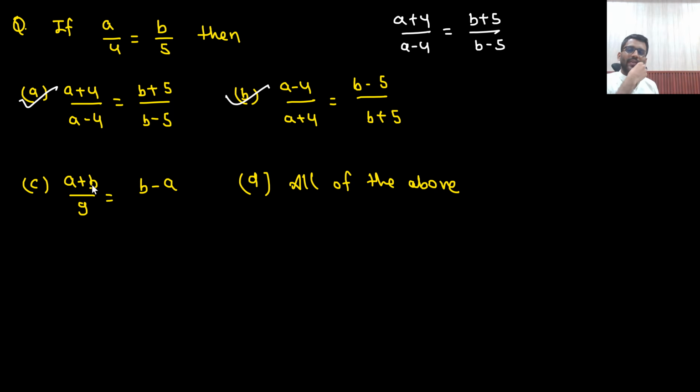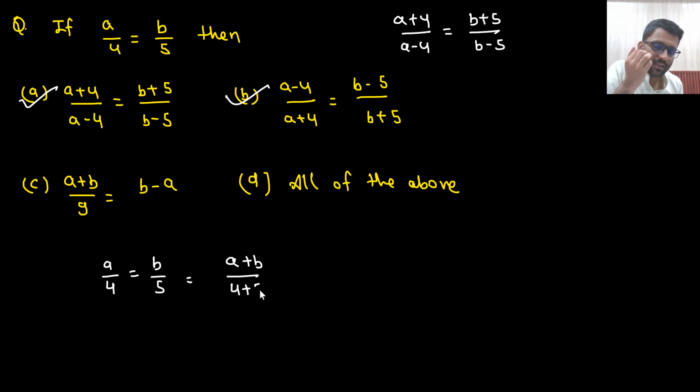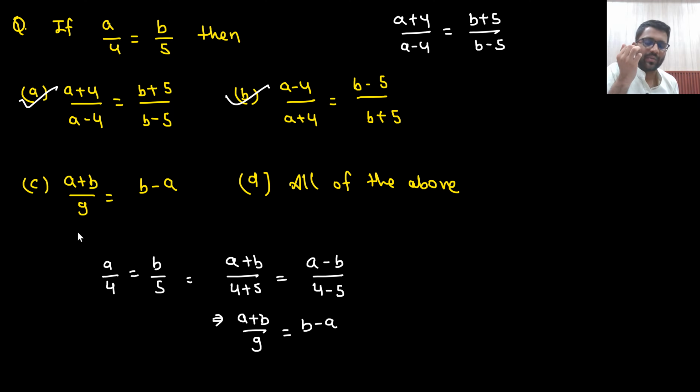How will you get this one? So A by 4 is equal to B by 5. Then what happens? A plus B divided by 4 plus 5 is equal to A minus B divided by 4 minus 5. So from here what did you get to know? That A plus B by 9 is equal to B minus A. And even if you don't remember it in the examination, what will you do?